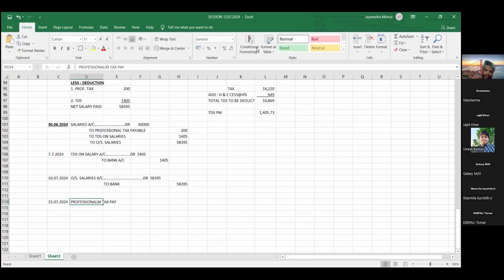Now you are paying it, so it will be debited. Next one is, friends, this is also paid through bank account only. TDS is 200.